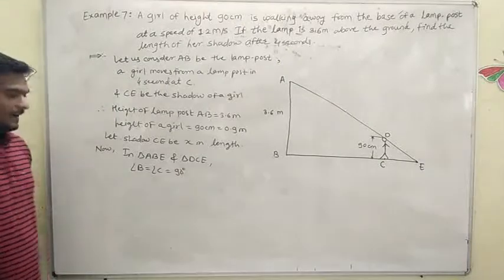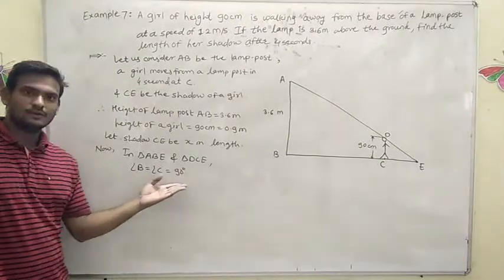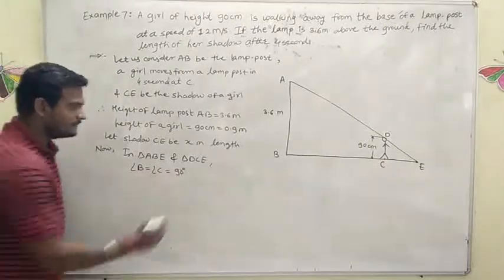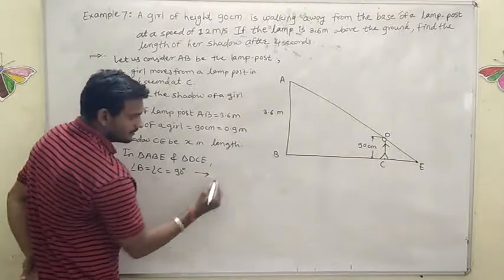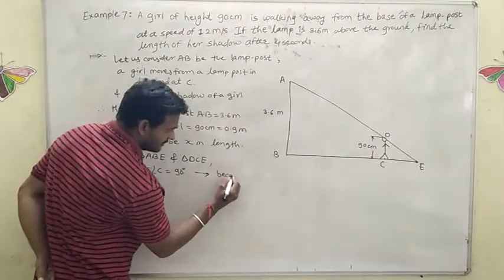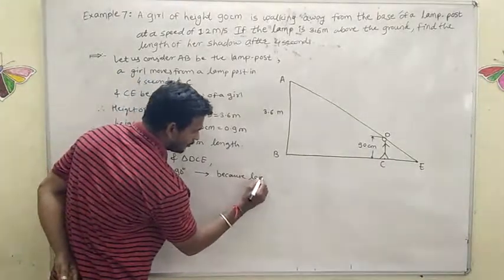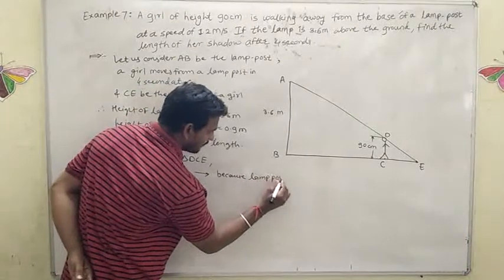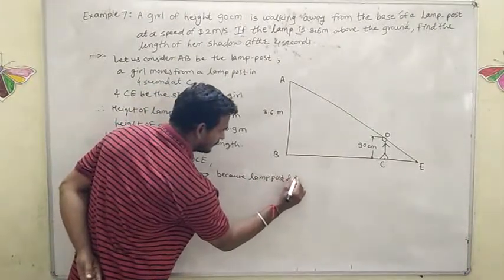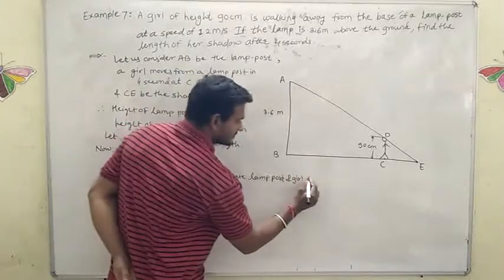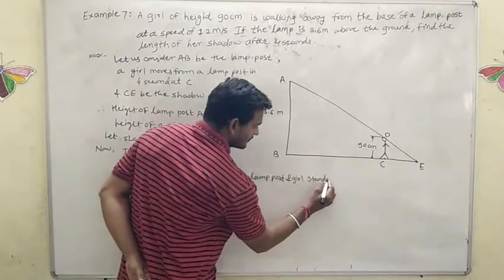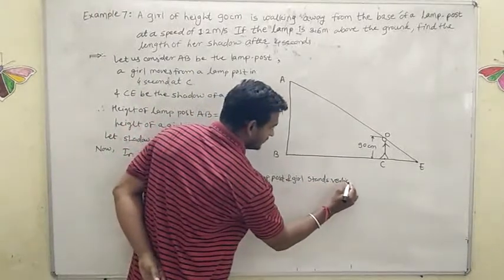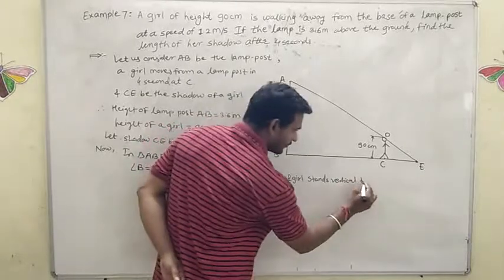Can I write angle B is equal to angle C is equal to 90 degree? What is the reason? Because the lamp post and the girl stand vertical to the ground.